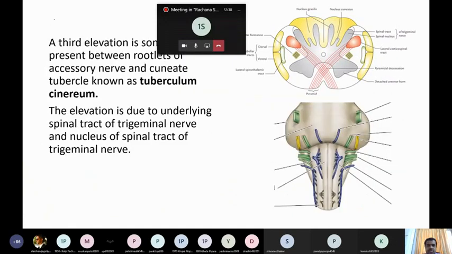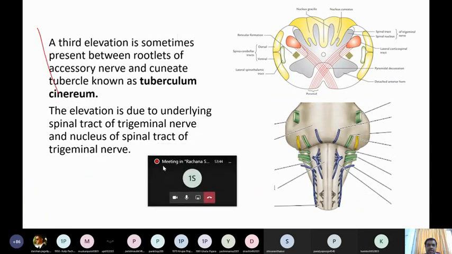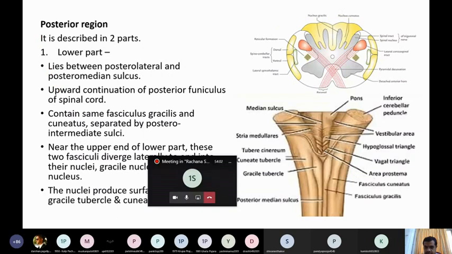Now, sometimes a third elevation may be seen, between the rootlets of the accessory nerve and the cuneate tubercle. You can see here, this is the accessory nerve. This is the cuneate tubercle, and the accessory nerve comes out here. So this is the region where the accessory nerve comes out.